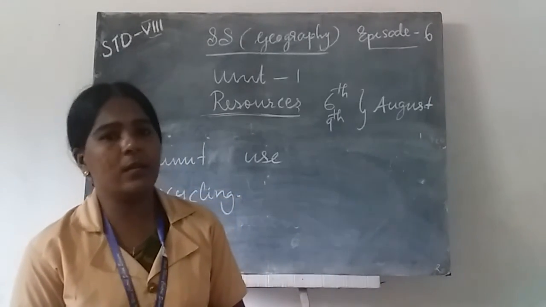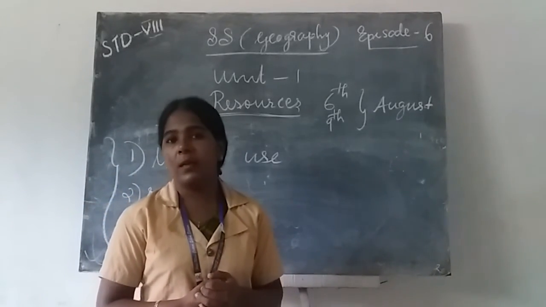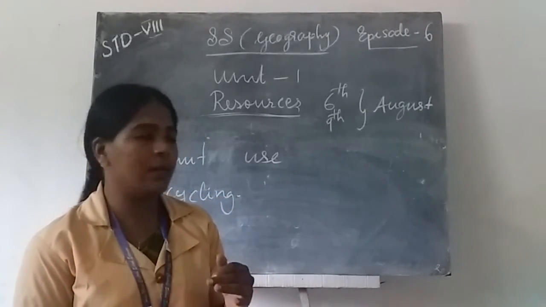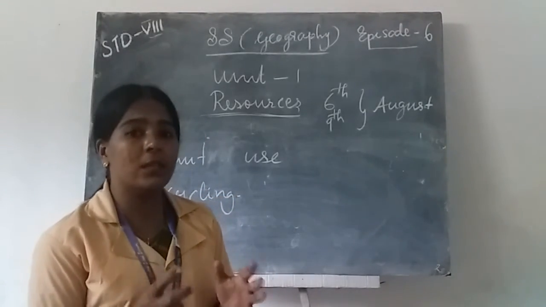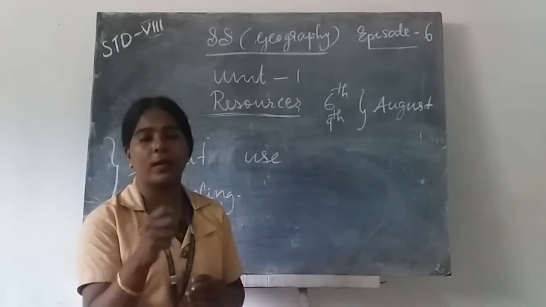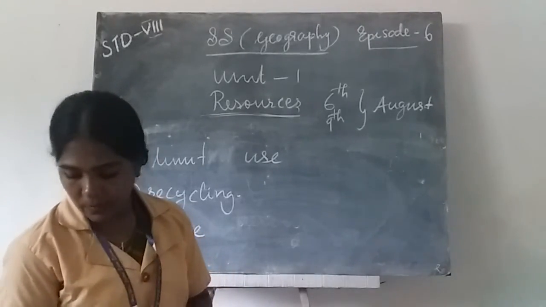Then we know human resources and human resource development. Then conservation of resources, and here we learn the methods to conserve resources. What are the duties to protect our resources for sustainable development?